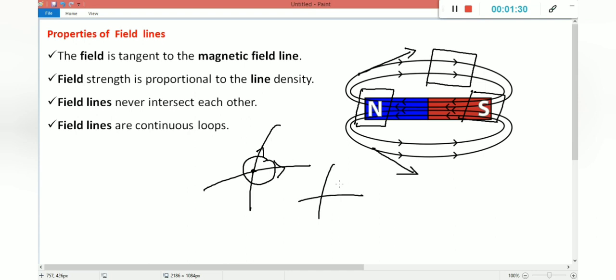If they intersected, we could not use even a single wireless device. You cannot use your mobile number because your 10-digit number is owned by yourself, right? So field lines can never intersect each other. Those properties are very, very important for numericals also.